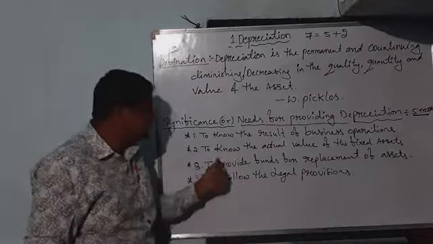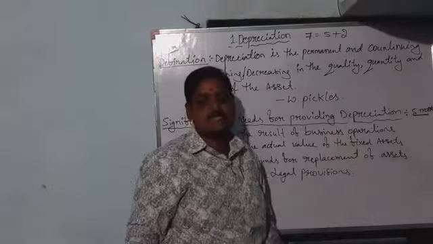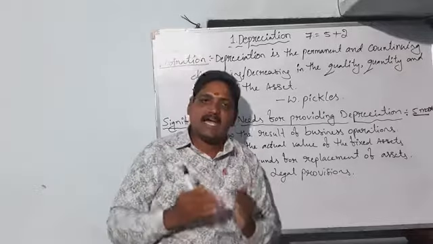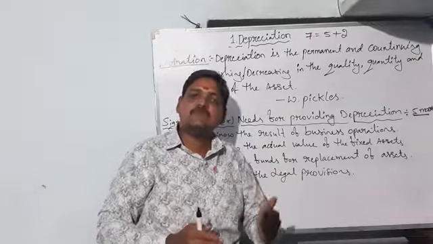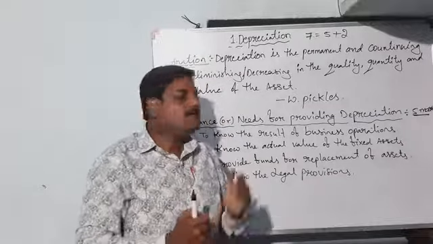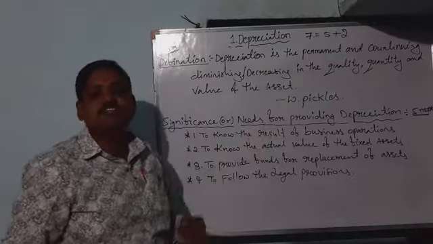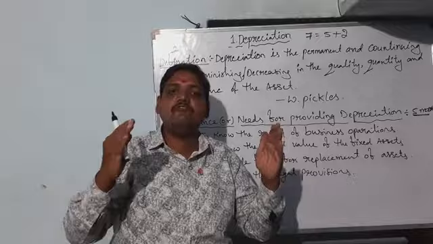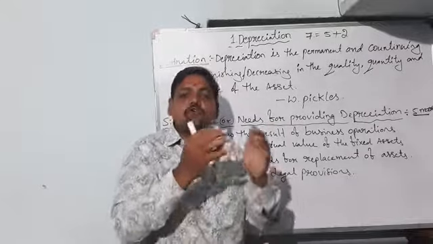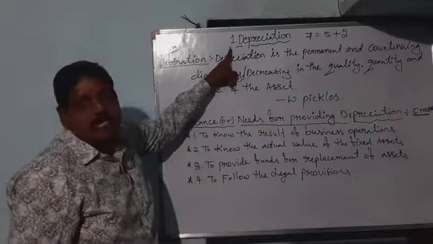The second significance is to know the actual value of the fixed assets. Why? Because in a business organization there are a number of assets included. Some assets' values increase and some decrease. To know the actual value of the fixed assets, meaning how much worth of fixed assets is available in the organization, depreciation takes part.